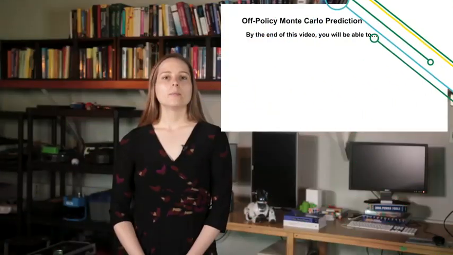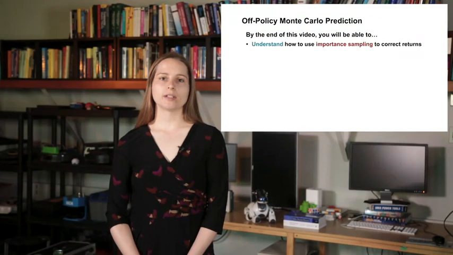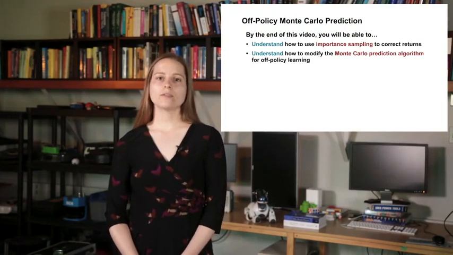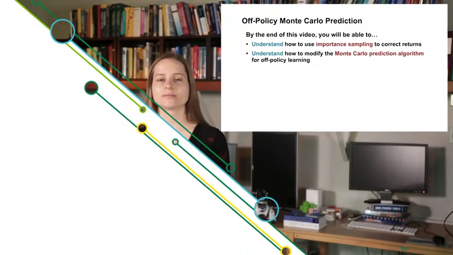In recent videos, we've discussed off-policy learning. In this video, we'll see how to do off-policy prediction with Monte Carlo. By the end of this video, you will be able to understand how to use importance sampling to correct returns. And you will understand how to modify the Monte Carlo prediction algorithm for off-policy learning.